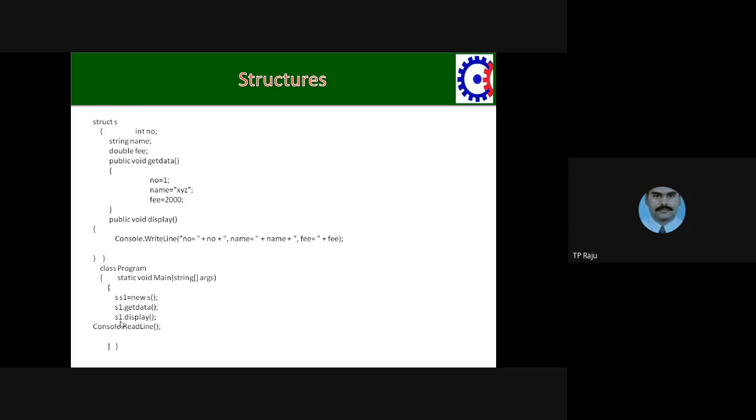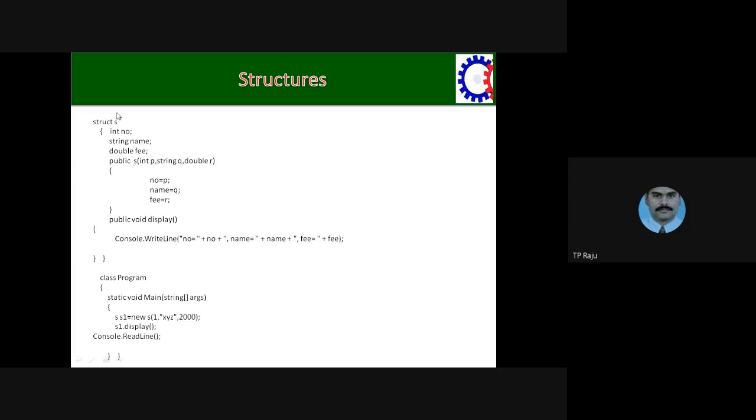One more point you need to remember: you cannot create an empty constructor in the structure. Empty constructor means what? Parameterless constructor is called empty constructor. That type of constructor you cannot keep in the structure.